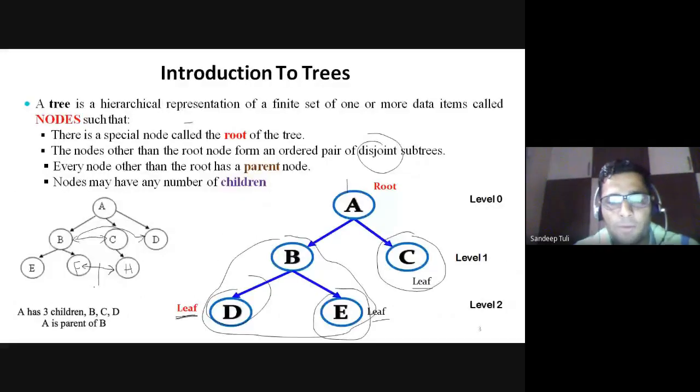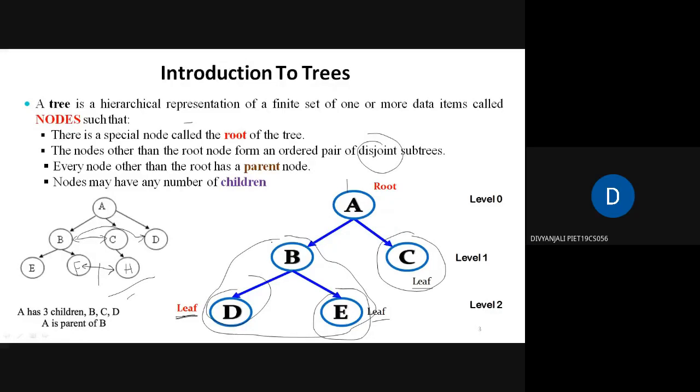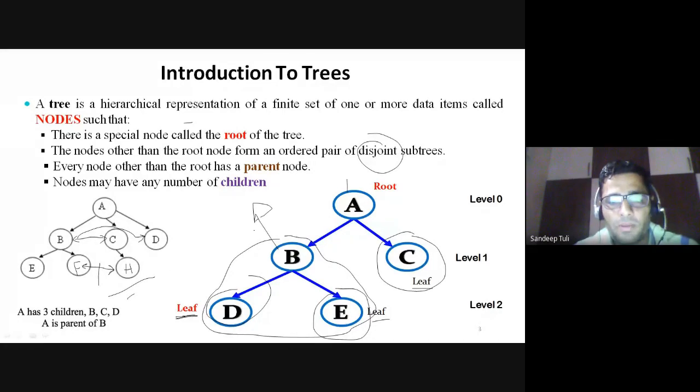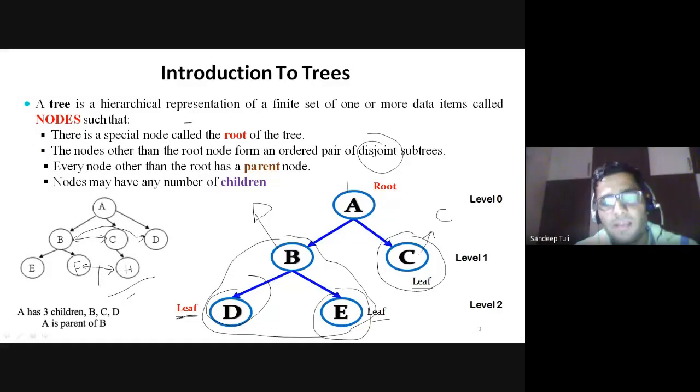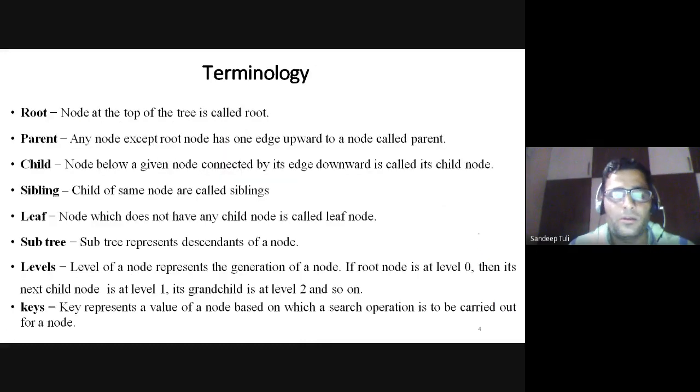And now suppose I am talking about this subtree B, D. Which one is the root node? B will be the root node. In this subtree B, D, B will be the root. In this tree C, which will be the root? C itself. In that tree a single node is there. If a single node is there in a tree, then that is also a tree actually. Suppose only A is there, then this is also a tree, and itself it will be the root node.